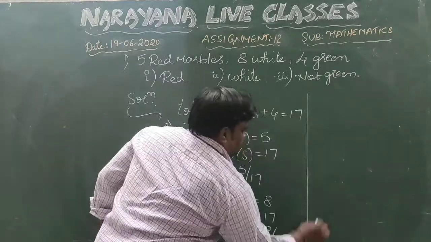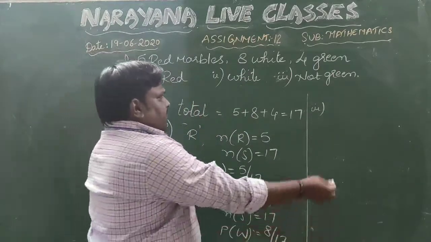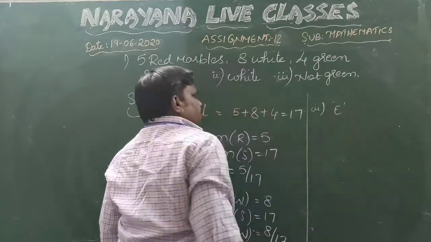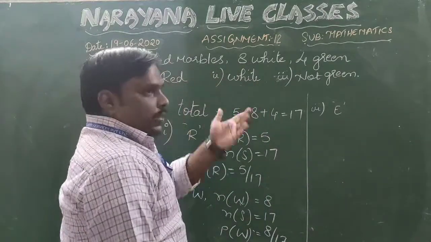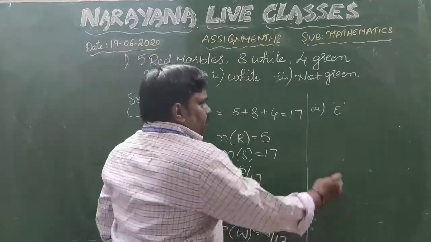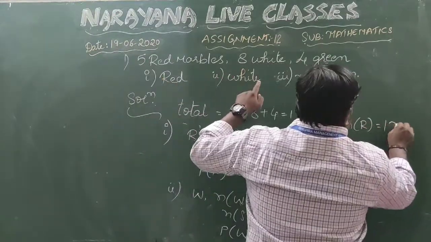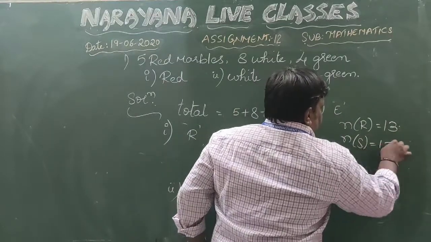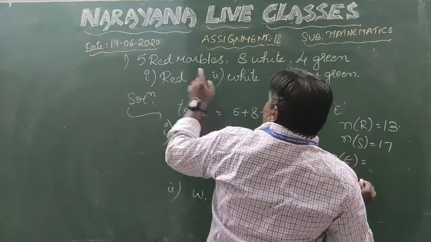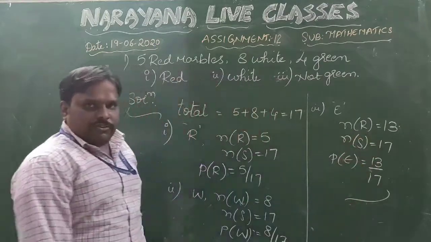Coming to the third one, not green. Let us suppose you take the event here as E, the event of getting marbles which are not green. Not green is a combination of red and white both. So, how many will be the favorable outcomes? It is a combination of 5 and 8. That is 13. Total possible outcomes are 17. So, therefore, P of E, the probability of getting the marbles which are not green, will be 5 plus 8, 13 by 17. Right? This is the solution.